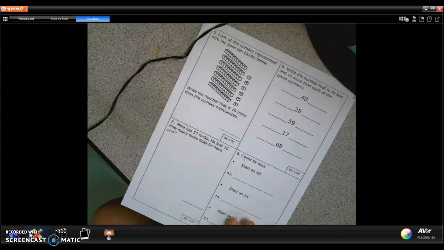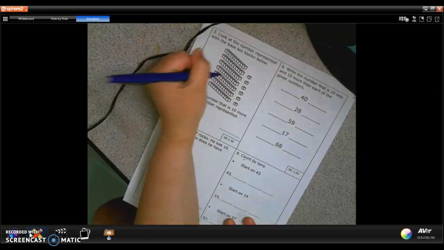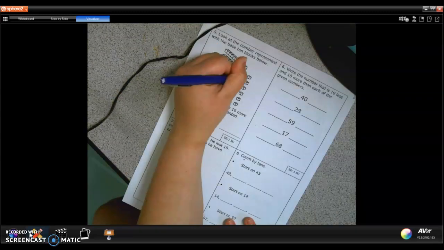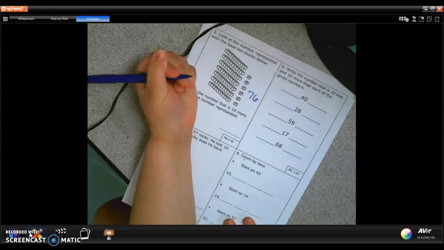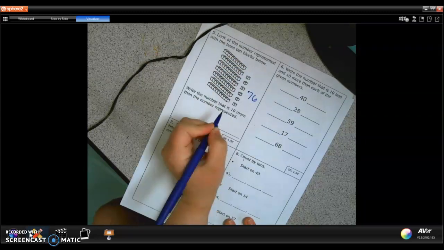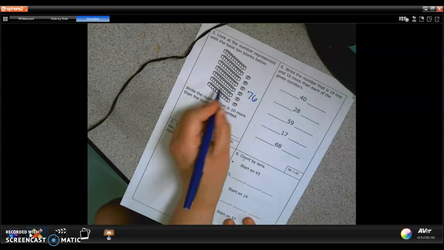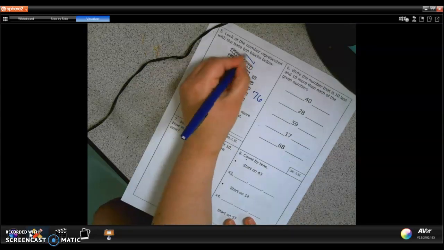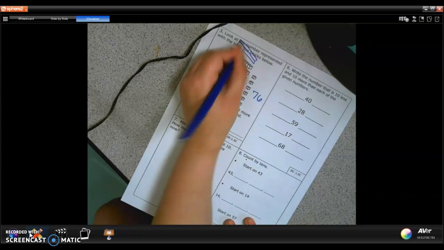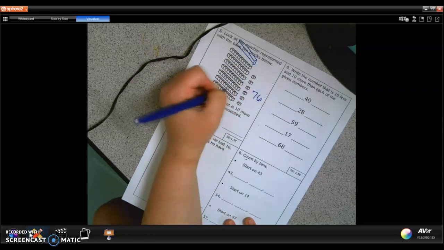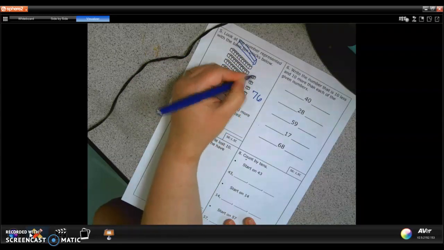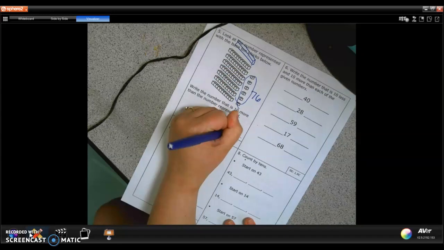Look at the number represented with the base 10 blocks below. Write the number that is 10 more than the number represented. So it's 10, 20, 30, 40, 50, 60, 70, 71, 72, 73, 74, 75, 76. So I have 76 blocks. I want to show 10 more than 76. So I'm going to add a group of 10 and count. So I know it's 10, 20, 30, 40, 50, 60, 70, 80, and 6 leftovers, which is 86.